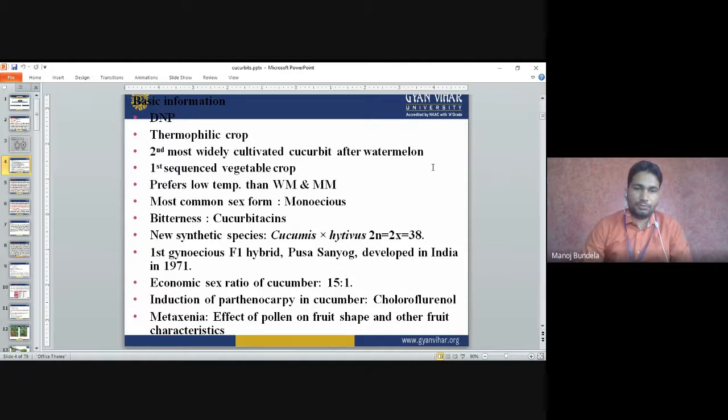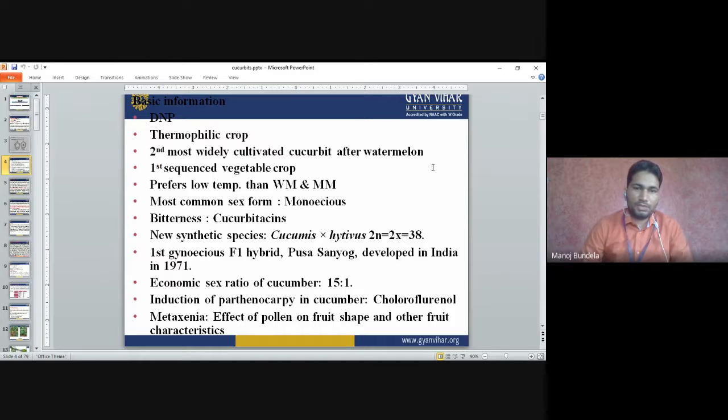Basic information. Cucumber is a day neutral plant. It is a thermophilic crop, the second most widely cultivated cucurbit after watermelon. Watermelon is first, it is grown the most, and after that the second one is cucumber. It is the first sequenced vegetable crop. It prefers low temperature, requiring lower temperature than watermelon and muskmelon. Watermelon and muskmelon require high temperature, but cucumber requires low temperature.